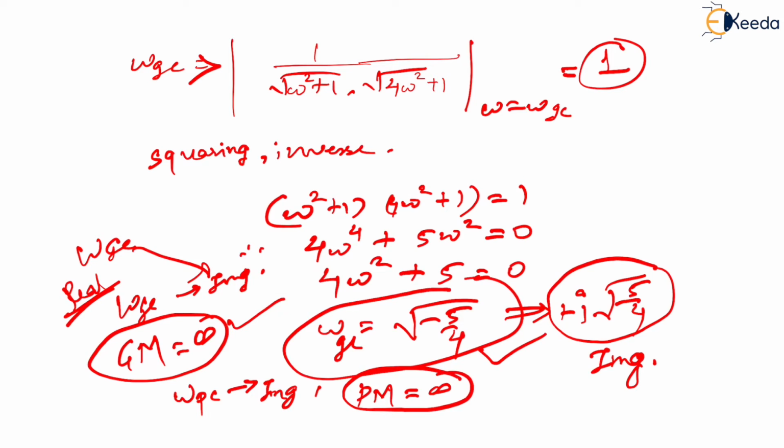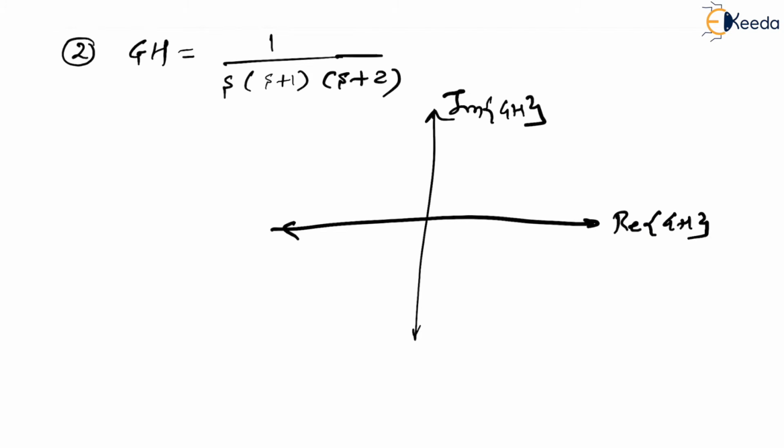Now the second example will be more important. See, here you have 1 upon s into s plus 1 into s plus 2, right? We have seen such examples, the plot for this will be somehow like this. We are not interested in this. What are we interested in? We are interested in trying to interpret the stability in terms of GM and PM, gain margin and phase margin.